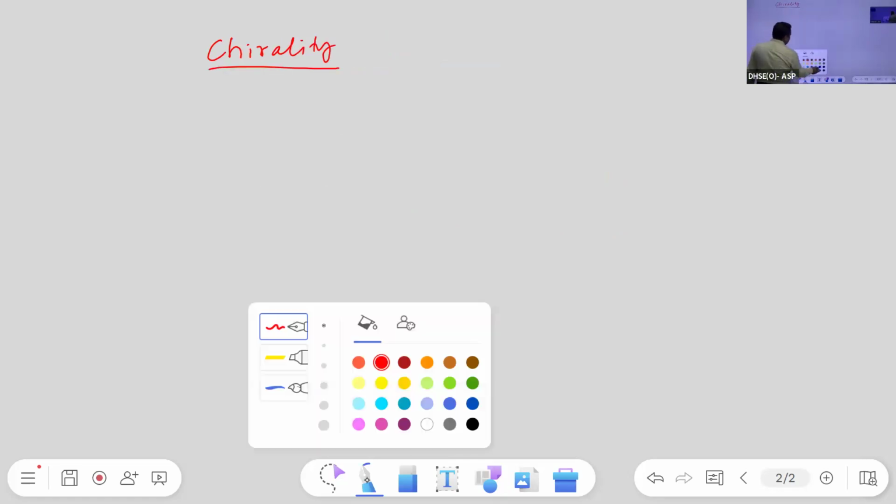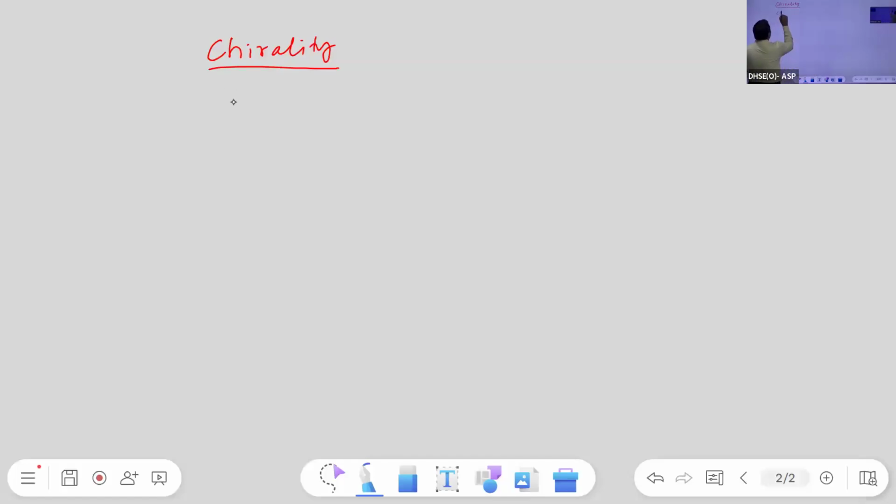Next we have to check for the presence of chirality. The word chirality is coming from the Greek word cheer. Cheer means hand. It is derived from the Greek word cheer, which means hand. Then see, our hands are the mirror image of each other.